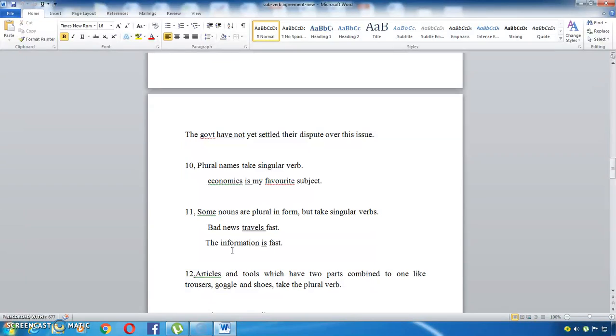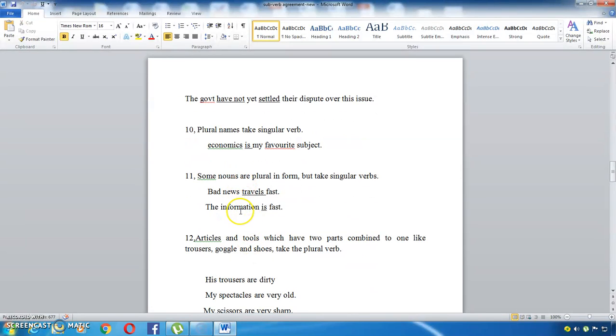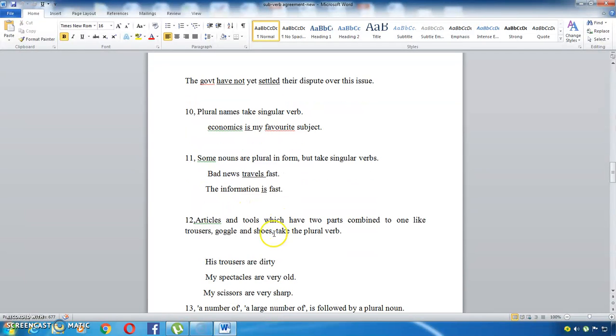Likewise, information. Some people mistakenly say "informations." You are not supposed to say "informations", right? It is information. It is singular, and the plural is the same. Information. It is not "advices", it is advice, right? Furniture. It is not "furnitures", it is furniture. Some nouns are plural in form, but they take singular verbs. Examples: bad news travels fast, and information is fast. You are not supposed to say "informations" or anything like that. Information: the singular and plural are the same, so information is fast.